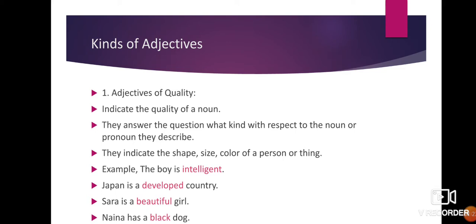Example, the boy is intelligent. Japan is a developed country. Sarah is a beautiful girl. Nana has a black dog.